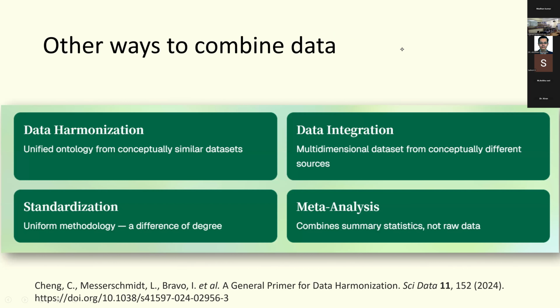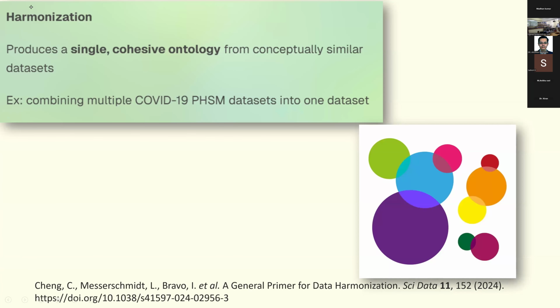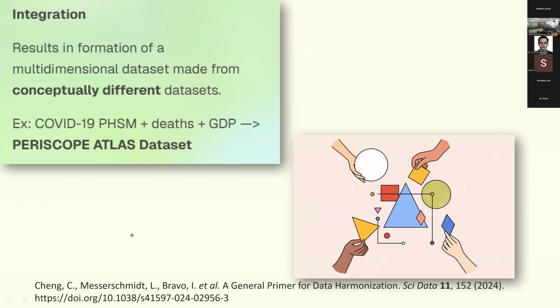So other than data harmonizing, are there other ways to combine data? Other ways of integrating data are data integration or data linkage. Another method is standardization. Another method is meta-analysis. So if you look at harmonization, all your data sets are similar and you're trying to produce one huge single cohesive ontology. That means all your data is speaking the same language. For example, in COVID-19 research, you can club all the COVID-19 studies which have looked at public health safety measures. Integration is when you link multiple conceptually different data sets into one category.